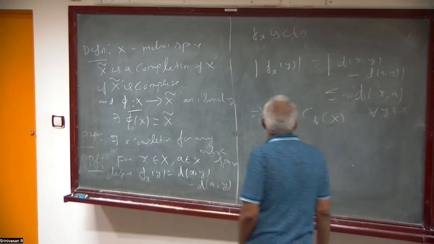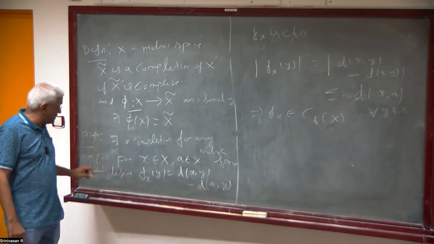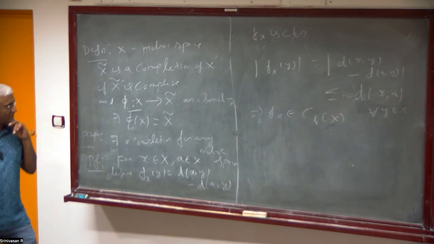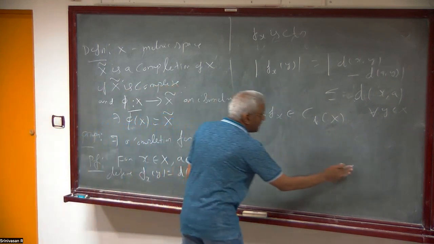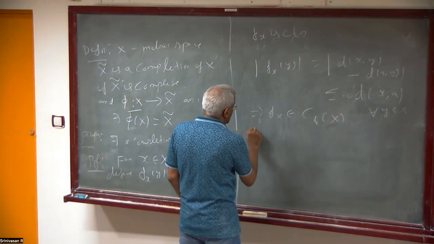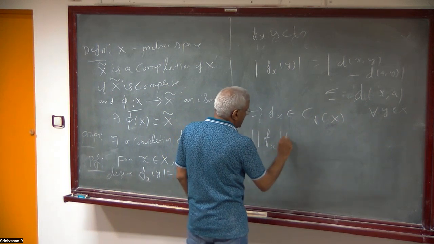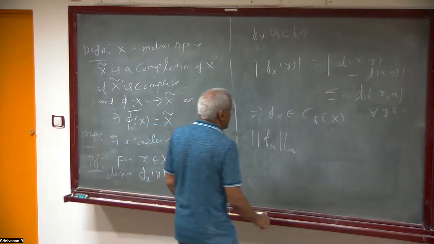So now what do we have to do? We have proved that it is a continuous function and all that. We have to prove that it is actually an isometry. Is there anything else we have to prove? Yeah. So it's continuous and it is bounded. Now we have to prove it's isometric. So for that you can compute the norm of f_x. What is its norm? We have to compute the sup norm of f_x.